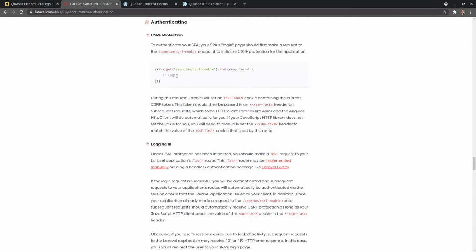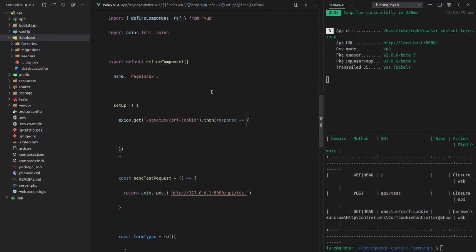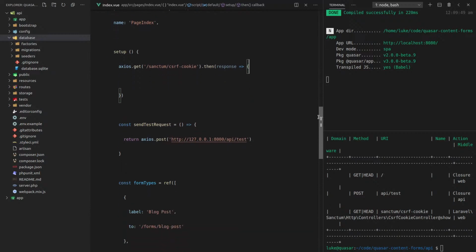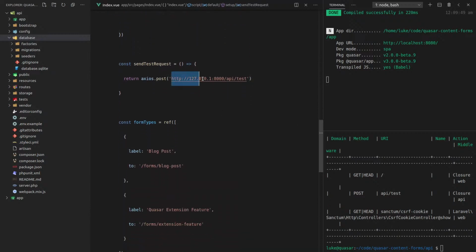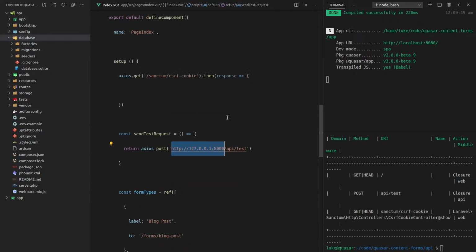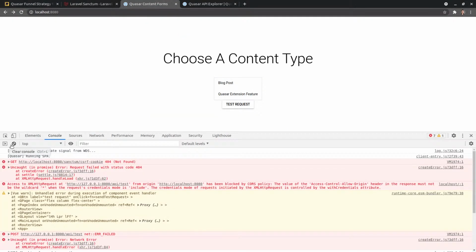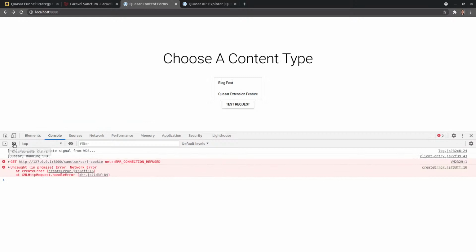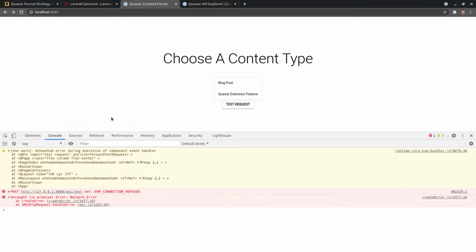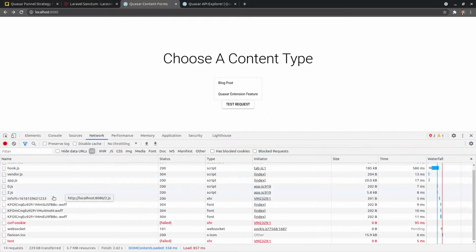Oh, you know what? I figured out the problem. It's because I haven't added the beginning of the URL to here. I'll show you what I mean. Yeah, so notice here I'm using the server's URL. In here I'm just saying /. So that's going to send me to the Quasar URL, which means it won't work. So I need to paste that in there. And I think that might fix our problem. Refresh the page. All right. What's the problem now? Okay, it looks like we've got a different issue, which is good.